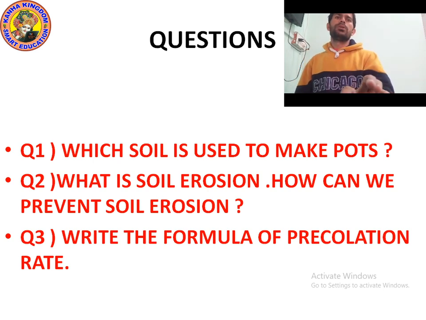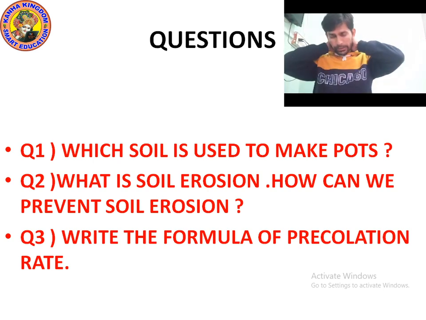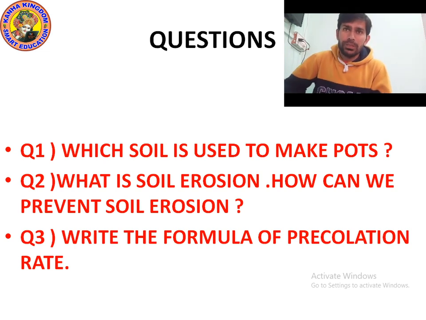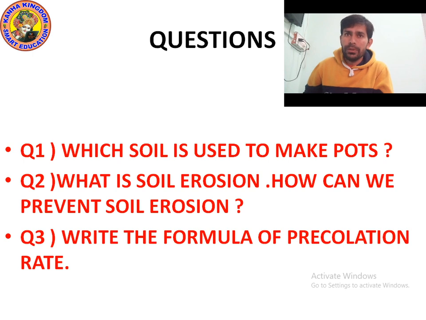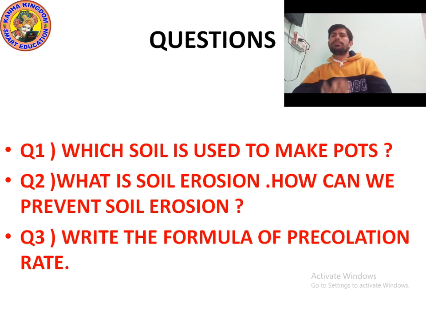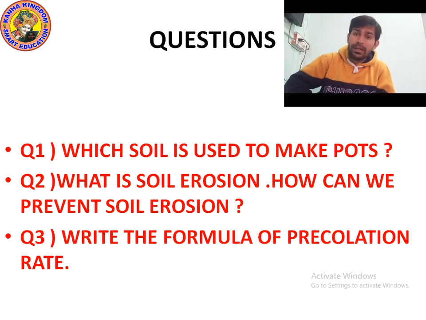Yes, what is soil erosion? Let me tell you two definitions. One is very short and another is very long. First, the short definition: the moving away of the soil due to wind and water flow is known as soil erosion. And the second definition: erosion is the process by which soil and rocks are removed from the earth's surface by processes such as wind and water flow, and then transported and deposited in other locations.